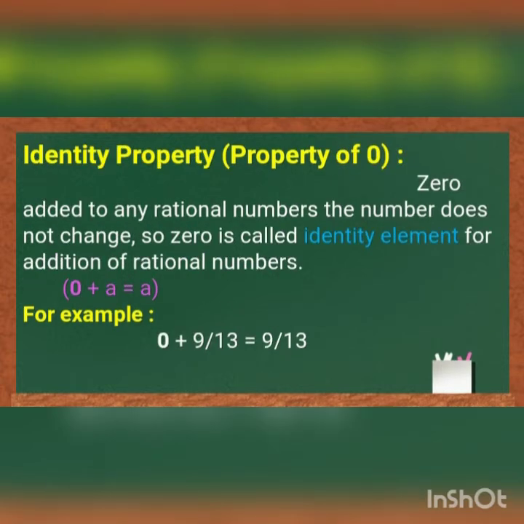The fourth property is identity property, otherwise property of 0. When 0 is added to any rational number, the number does not change. So 0 is called the identity element for addition of rational numbers. 0 plus A is equal to A. For example, 0 plus 9 by 13 is equal to 9 by 13. That's why 0 is known as the identity element. Also, 0 is the only rational number which is its own negative.